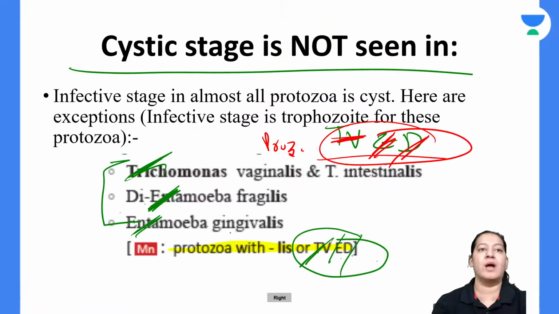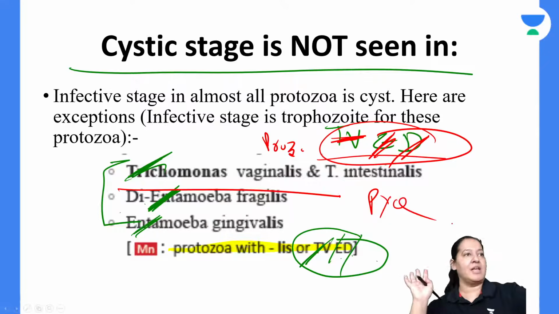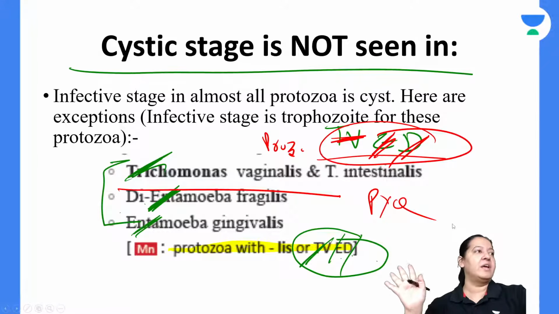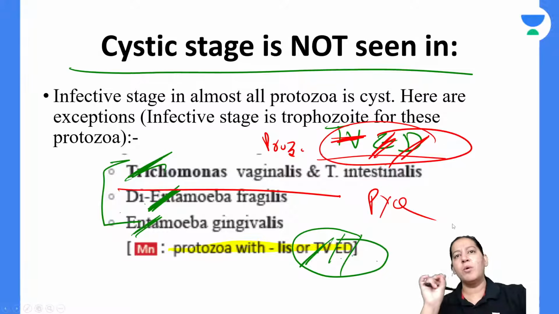In these, a lot of MCQs come. On Trichomonas vaginalis, multiple times you will find this PYQ. Give me a thumbs up. So the next mnemonic is TVED. Protozoa with TVED. I don't know what TVED means, but yeah, this is the mnemonic. You can make some other mnemonic if you have something else in your mind. The mnemonic here is TVED.